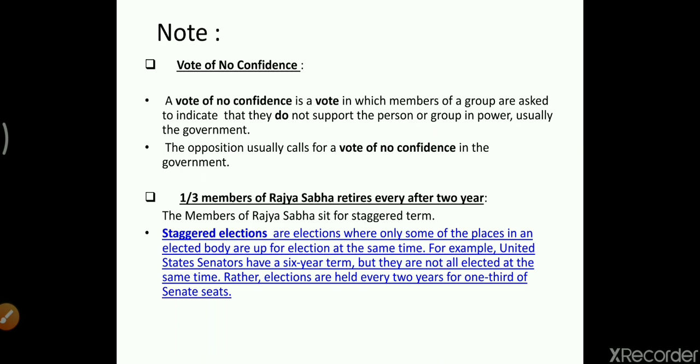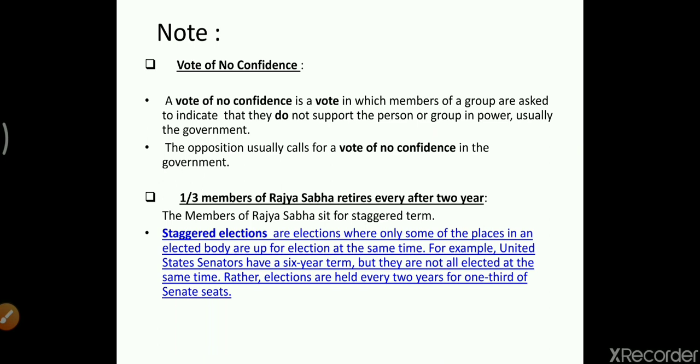Therefore, they are also not removed together, and the time used for the removal is that every 2 years 1/3 of its members retire. That means the rest of the members will stay in the house, and they cannot be removed altogether, because it is a permanent house, and therefore all the members of the Rajya Sabha cannot be removed altogether.